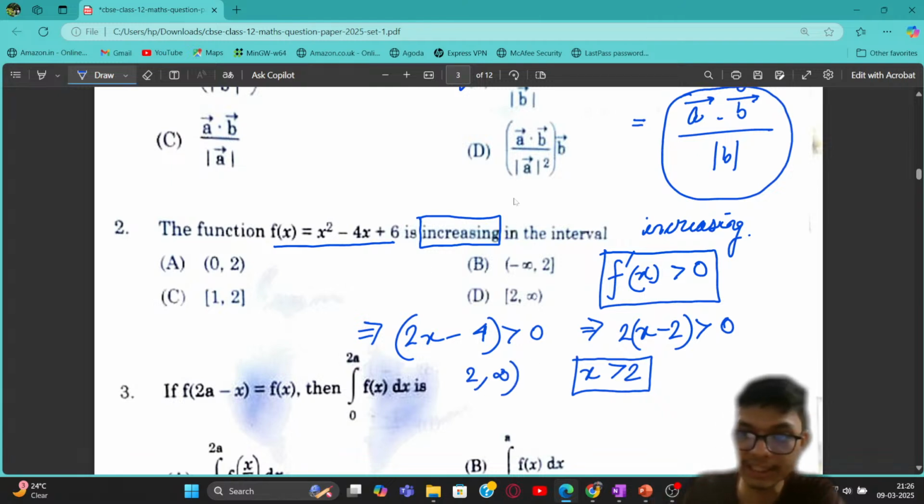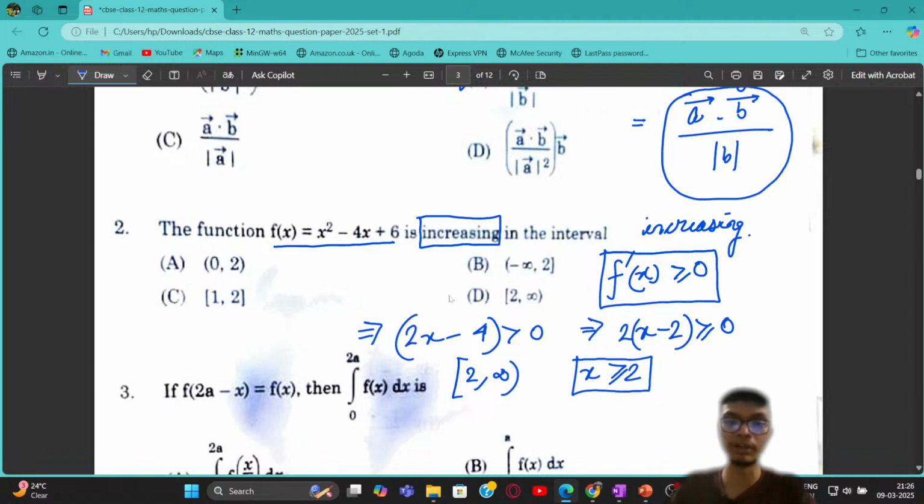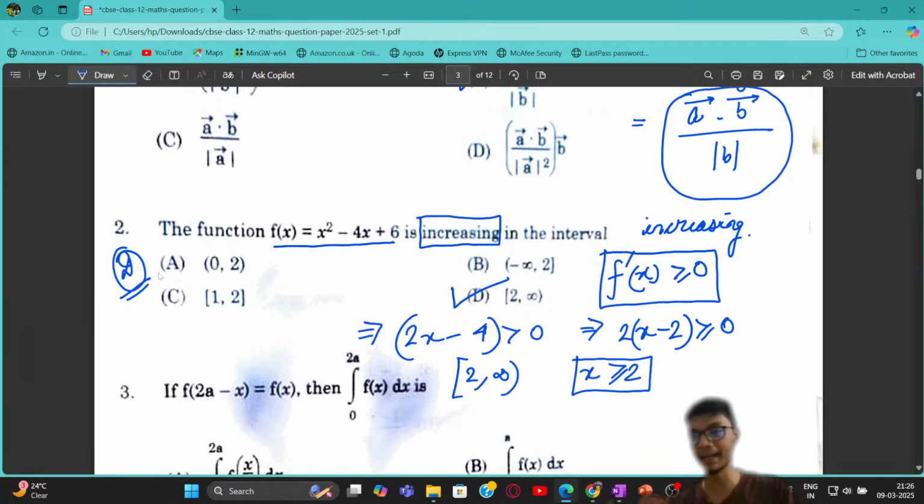But nothing is mentioned about strictly increasing or not, so I can just put a greater than or equal to sign. So 2 is also included, going to infinity. From here, you can see that option number D is the correct answer of this particular problem, right? Again, it's the prediction that I have already told you, and you can see my predictions are all correct, right? You can just see and match that. I've already discussed that strictly increasing, strictly decreasing cases are definitely going to come up, and you can see that this question has already come up, right? Very simple problem, option number D is the correct answer, right?